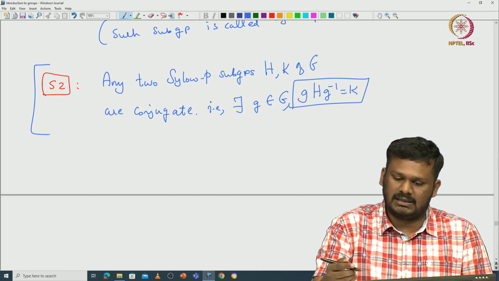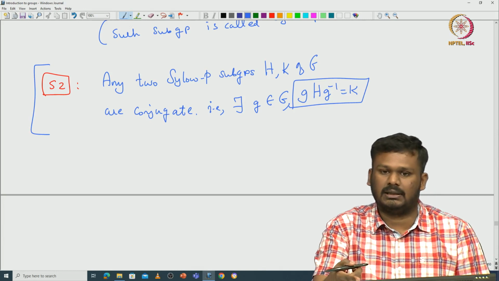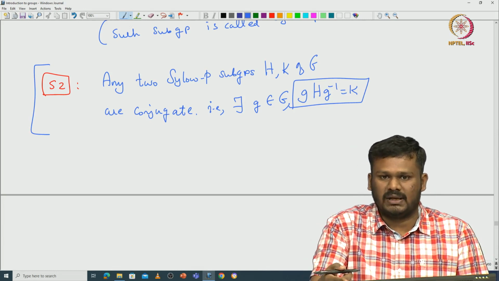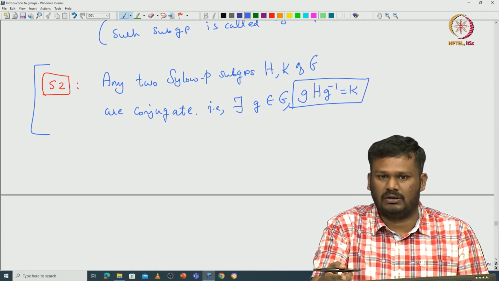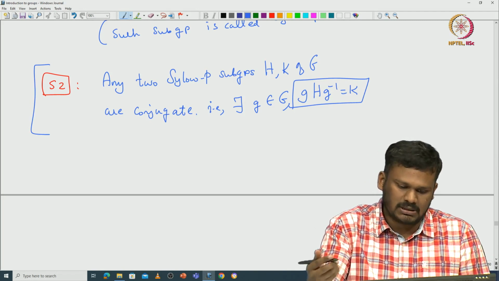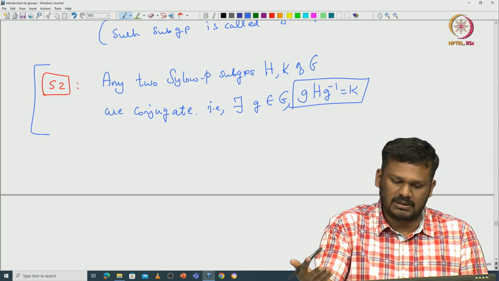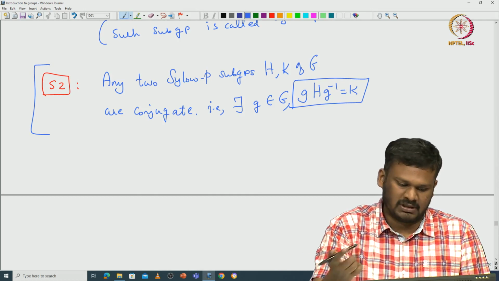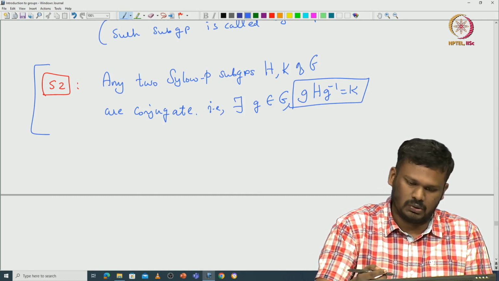Since they are all conjugate under some elements of G, you can see that they are naturally isomorphic to each other. They are not just some subgroups, they are all isomorphic subgroups. So, that is what statement 2 says.